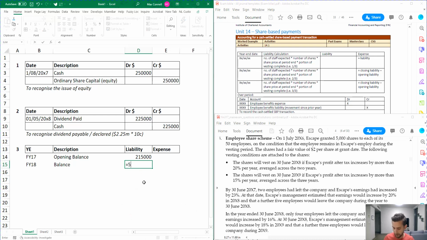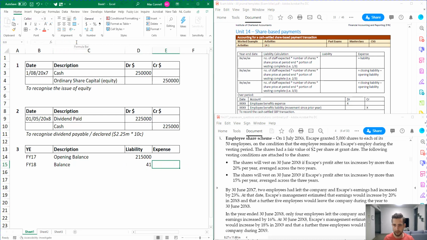So there was 50 to start with. We know that 2 left in year 1, and now in this extra information down here, we know that 4 employees have left in 2018. And then because it's not vesting in that year, because it says that the earnings are actually below that 18%, it means the number of employees we need to factor in are going to leave next year as well. So, it's expected that a further 3 employees would leave the company. So we're going to do minus 3. So that's now our employee number 41 that we're going to be working off.